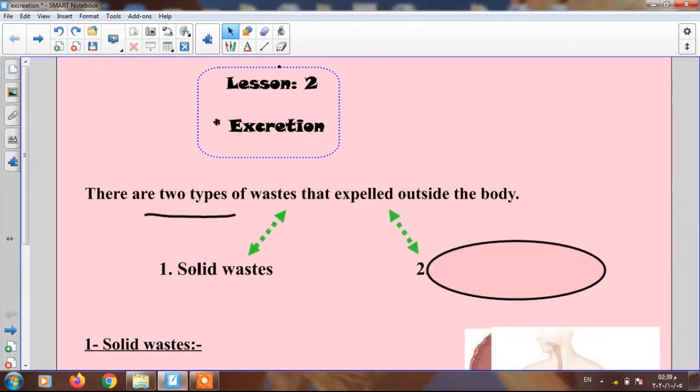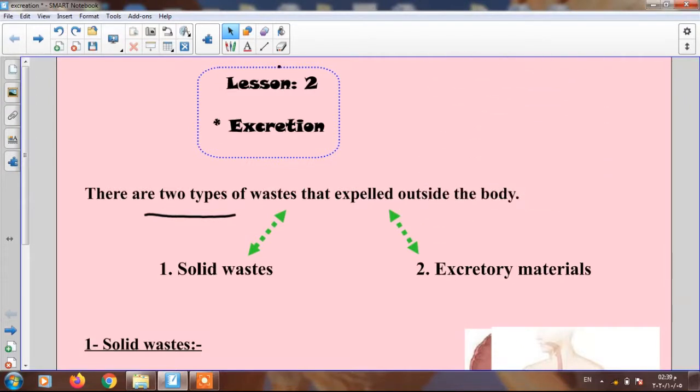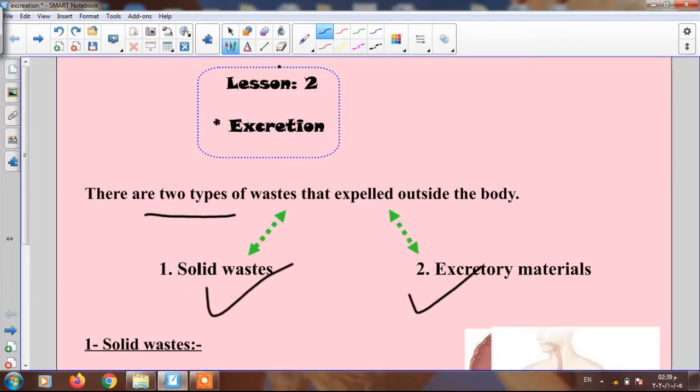The second type, excretory materials. So what are the two types of wastes inside your body? Yes, number 1, solid wastes. Number 2, excretory materials. Again, the two types of wastes are solid wastes and excretory materials.